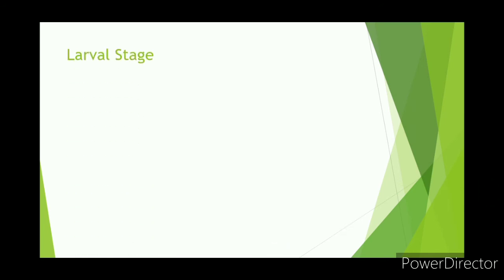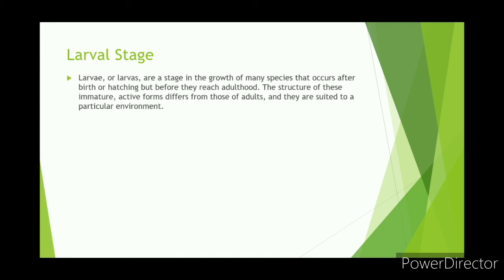Larval stage. Larvae are a stage in the growth of many species that occurs after birth or hatching, but before they reach adulthood. The structure of these immature, active forms differs from those of adults, and they are suited to a particular environment.